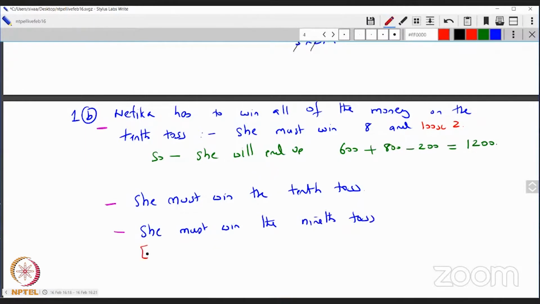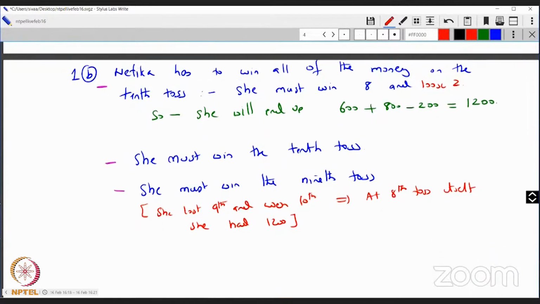Because if she lost the 9th and the 10th, which would imply at the 8th toss itself she had 1200. But there was no gain in the 9th and 10th. Right? She's lost 9. So that can't happen, because you want the game to win on the 10th toss. Very good. So this is the next observation.